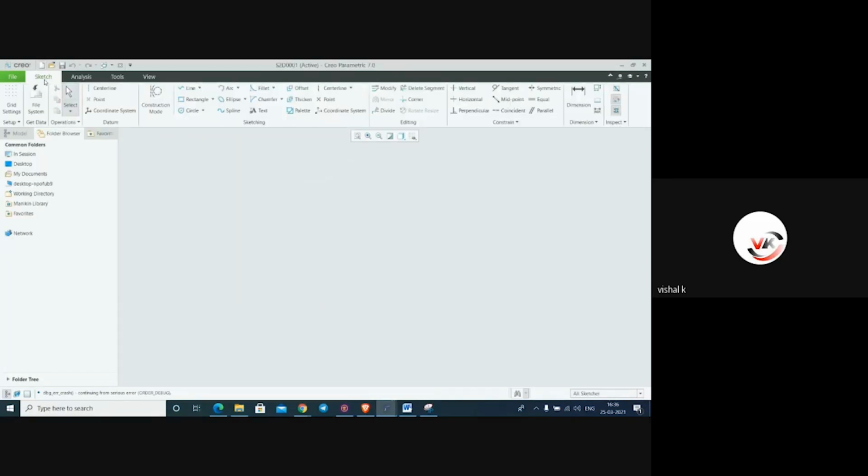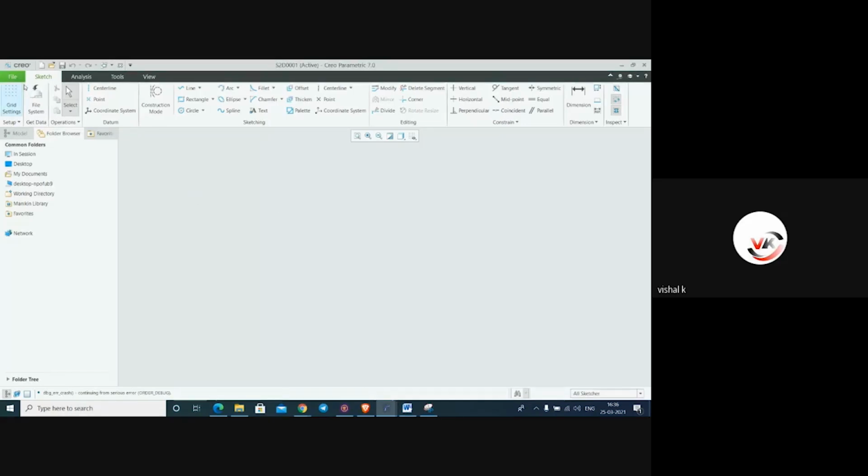See, this is the sketcher interface, same as AutoCAD in 2021 or 2020 maybe. The same tools they have given here, like line, rectangle, circle, ellipse. We will see them one by one. So this is the grid. In AutoCAD we use the grid also. Here also they have given a grid, but we are not using the grid in sketcher mode.